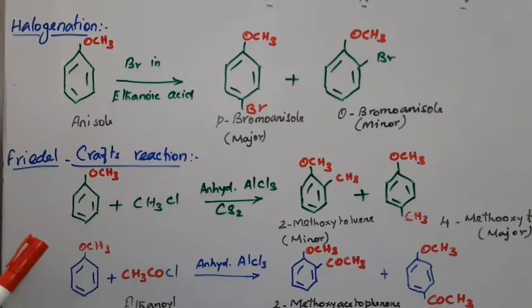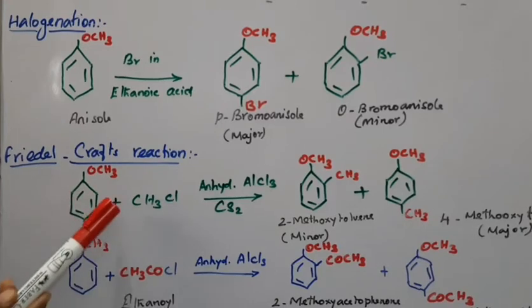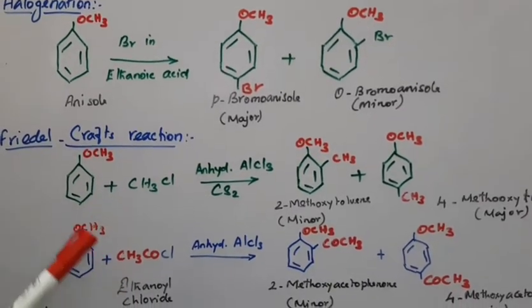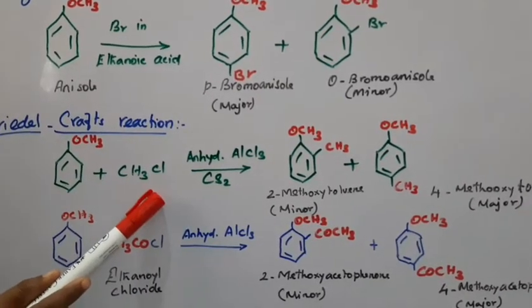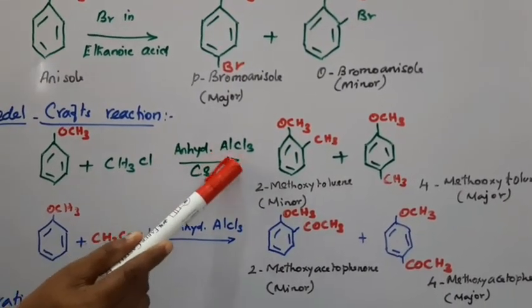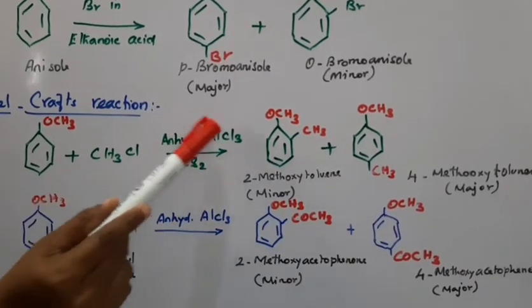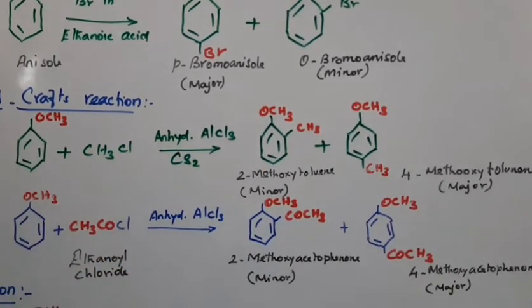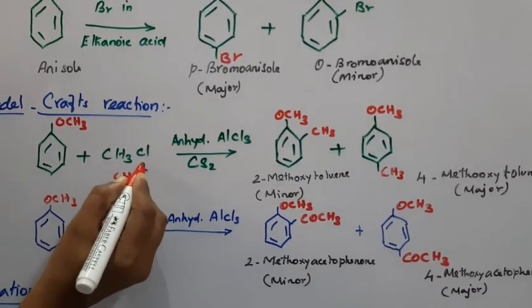Friedel-Crafts reactions, which we already studied, take place with alkyl chloride and acyl chloride. Here anisole reacts with alkyl chloride in the presence of anhydrous AlCl3, a Lewis acid, in CS2. Here CH3 plus is the electrophile.